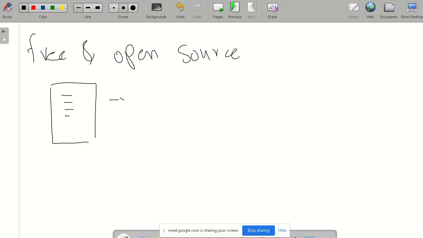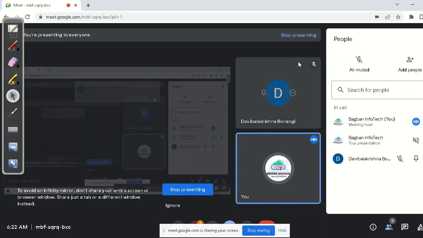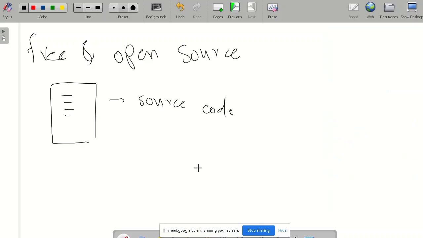So this is called source code. We are coding in any programming language. That code we call source code. If you give this source code to any other developer, he can easily understand what is inside that code.